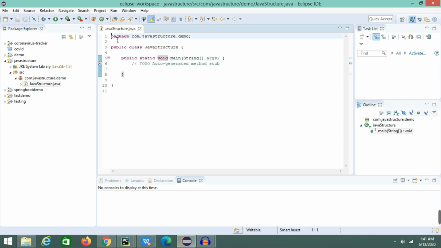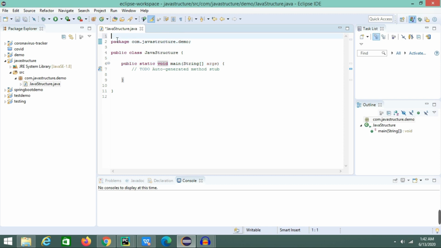So the first part would be the comment section, right? For writing a single line comment, we usually use 2 forward slashes, and we can write just: this program is just for demo purpose. Okay,